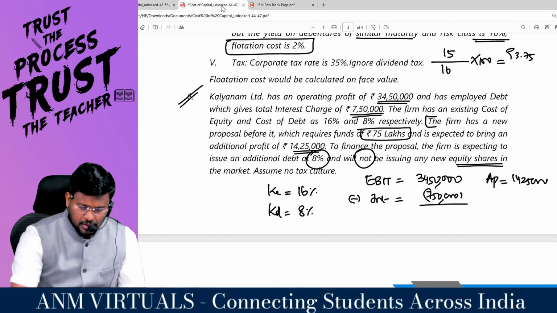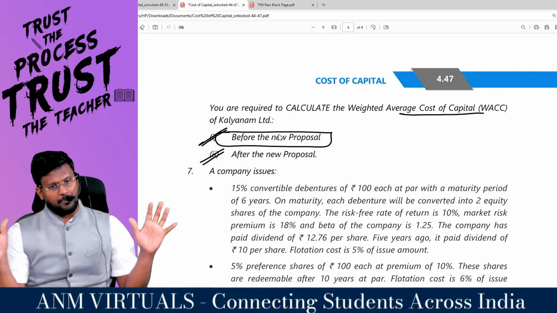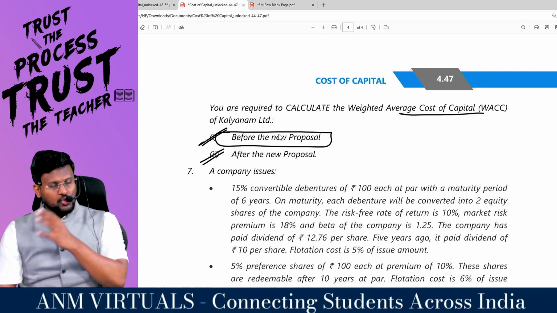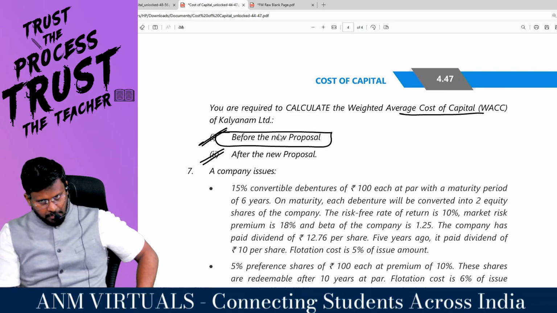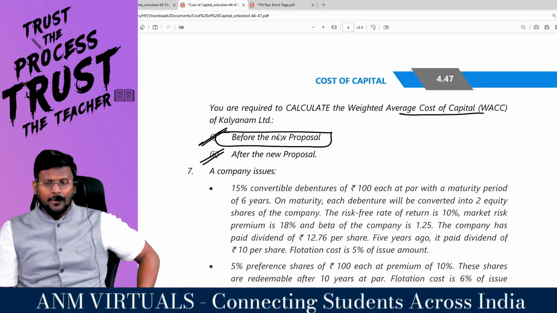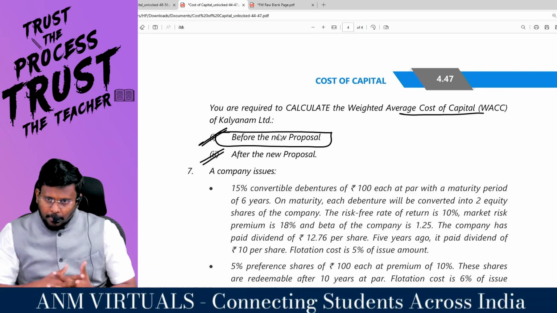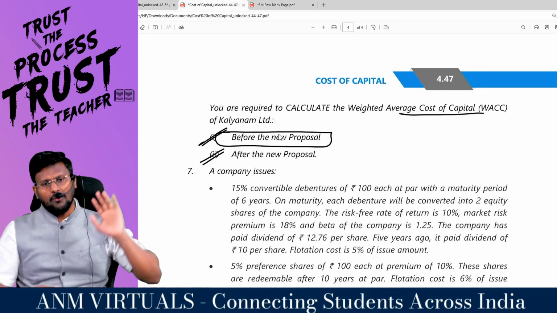So this is what they require in this question, my dear lovable students. Before the new proposal, no problem. You just find out the value of the debt is equal to I by KD. Very simple. And the value of equity is equal to earnings available to the equity shareholders divided by KE. Then you will get the total market value of the firm. So just put the proportion and amount columns. Then you have to find out the WACC.